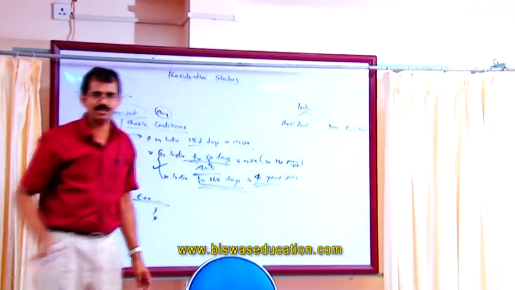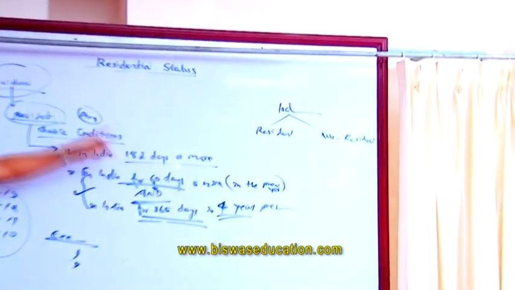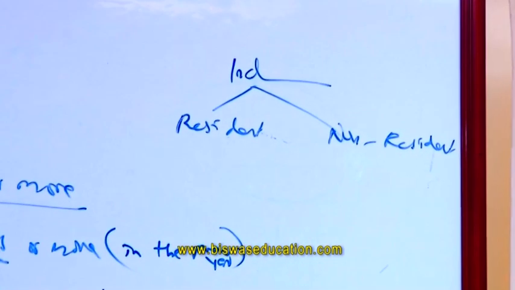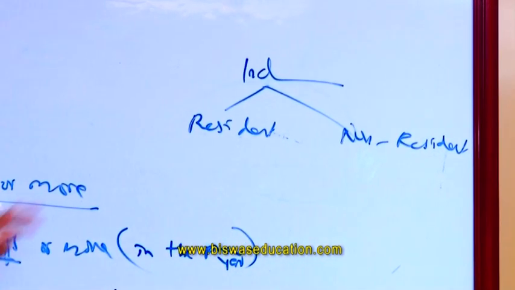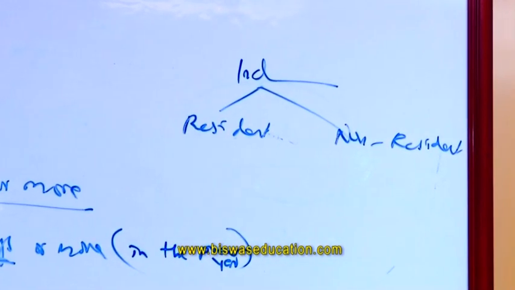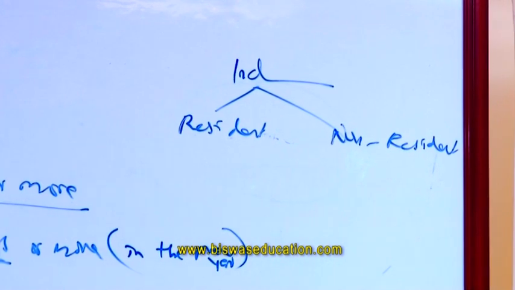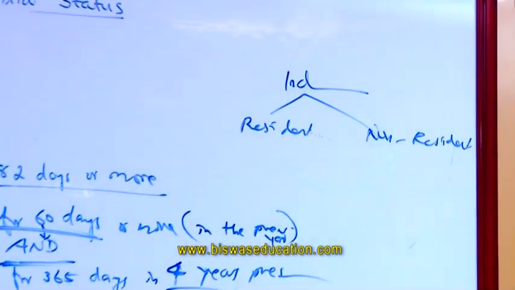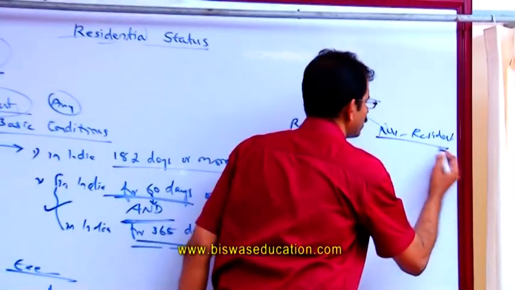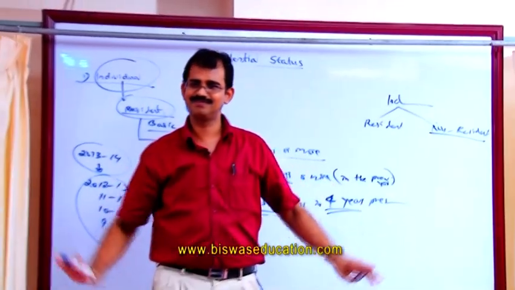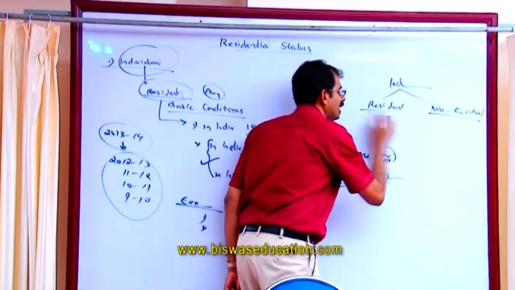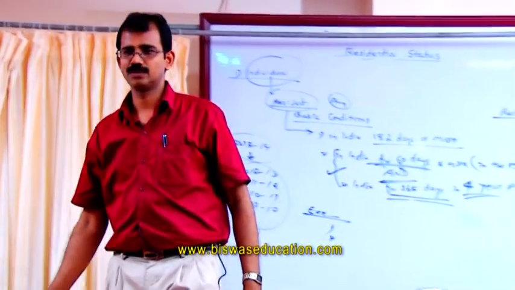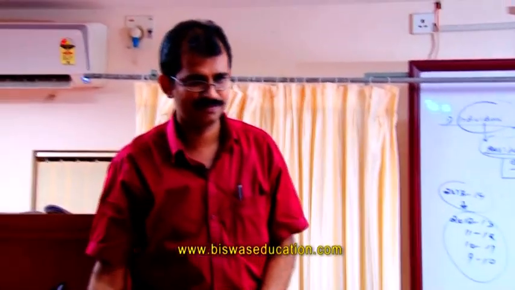This will be the conclusion, isn't it? After analyzing the basic conditions, we can reach only two options. Either we will be concluding that they are resident, or we will be concluding that they are non-residents. And if we are concluding that he is a non-resident, our test is over. But if we are concluding that he is a resident, we have to test further.